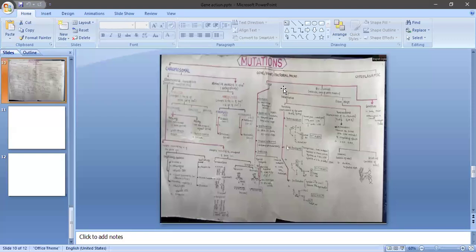This leads to change in the gene product, or change in the biochemical pathway or metabolism, the sequential biochemical reactions in a particular metabolism. It leads to change in the metabolic pathway, and also changes some characters of the organisms. Sometimes the gene mutations which occur in the genetic material lead to the death of the organism. Such mutations are called lethal mutations.